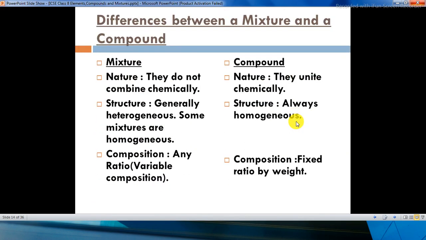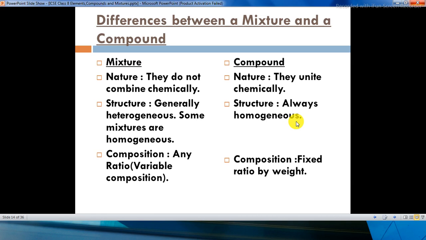So what is the difference between a mixture and a compound? Let us go stepwise. Let us check the nature. The mixtures do not combine chemically, whereas in a compound, you will find that they unite chemically. Then if you check their structure, mixtures are generally heterogeneous, though some mixtures are homogeneous.